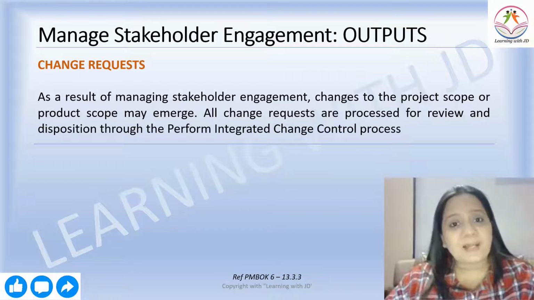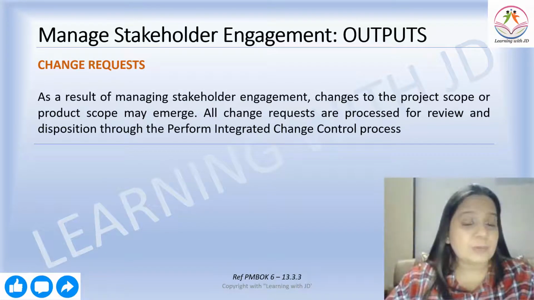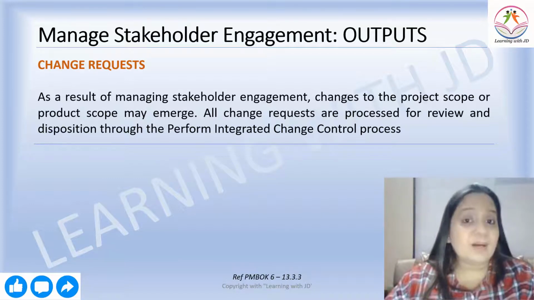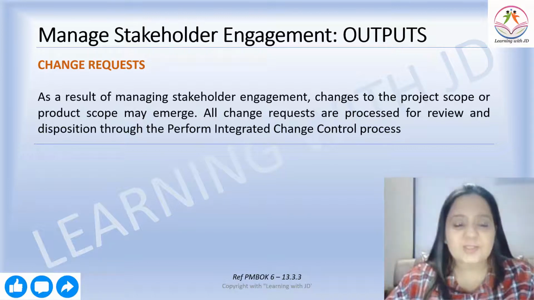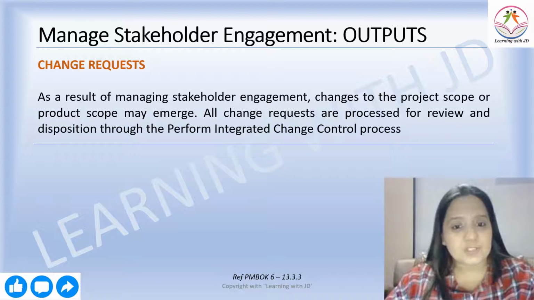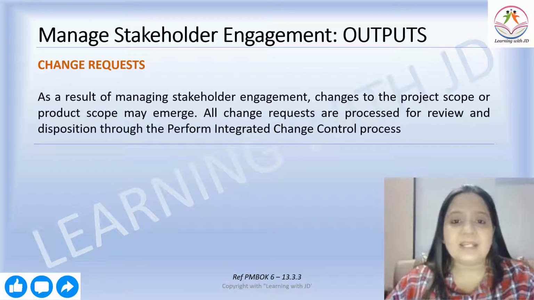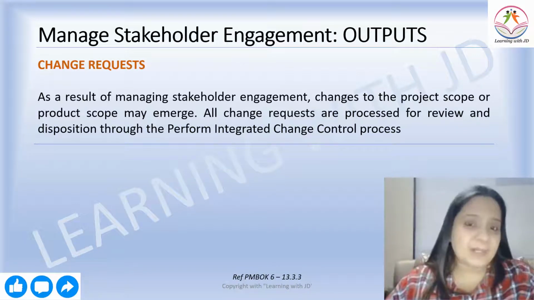Then what is the output of manage stakeholder engagement? The first and most important output is change requests. At the time of managing the stakeholders, there can be a possibility that new stakeholders are added, some of them have left, the level of power has changed, the level of authority has changed. So as a result of managing stakeholder engagement, changes to the project scope or product scope may emerge. All change requests are processed for review and disposition through the PICC process, that is the Perform Integrated Change Control process, right, which is a part of integration which we did in the previous one.